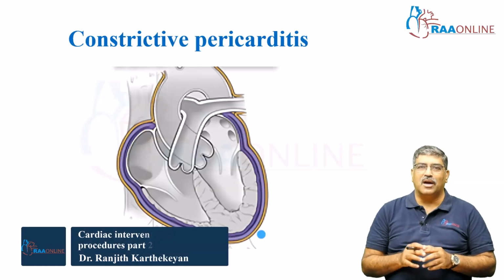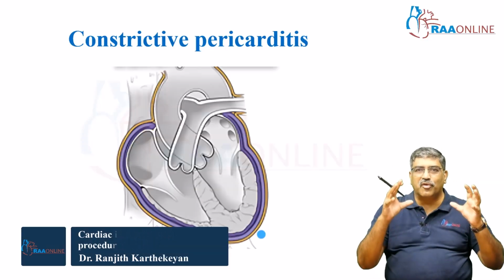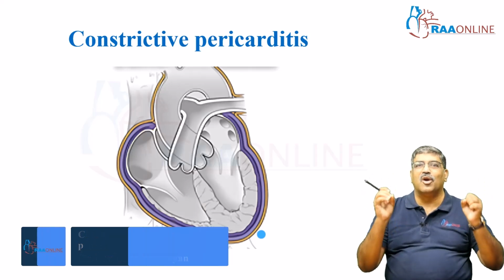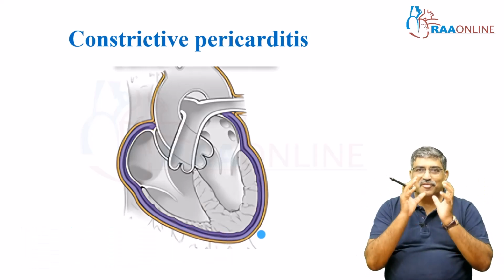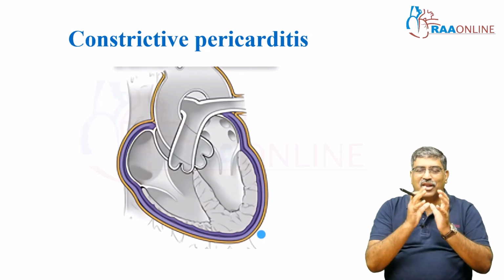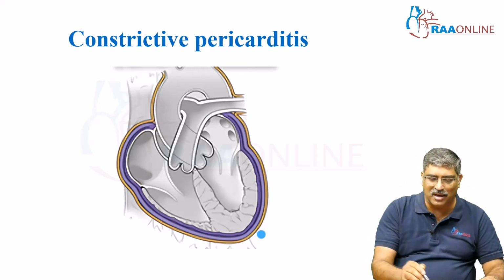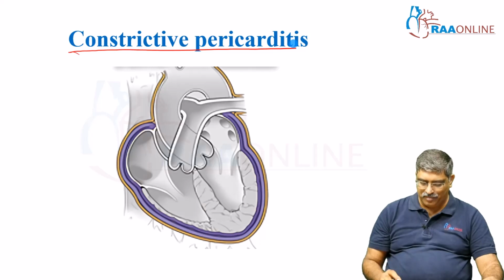Now coming to another important problem. You saw fluid accumulating in the pericardial cavity. What happens if the pericardium is fibrosed and restricted and your heart chamber is not able to enlarge? It is constrictive pericarditis.